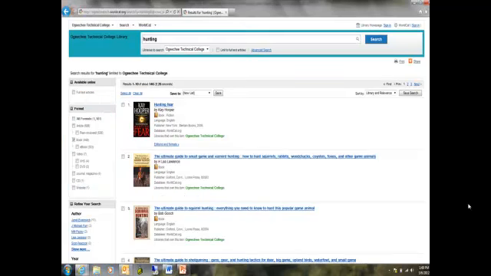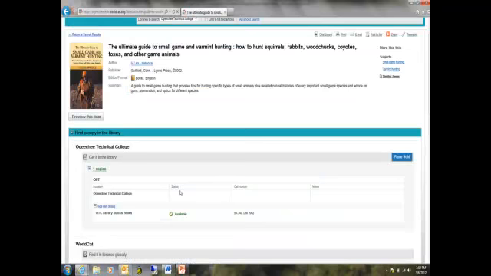Well, in this case, I want to look just at books. So over on the left, notice I simply put a check mark just in the box that says books. I took all the check marks out of the rest of them, and the page will refresh itself. And once it does, I can simply click on the book that I'm interested in using. Once I click on it, it is going to bring me here, and it's going to tell me that it is available in our library.